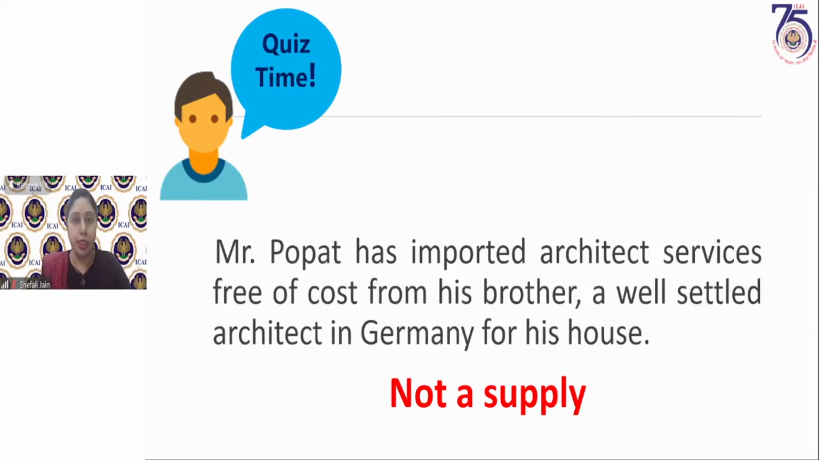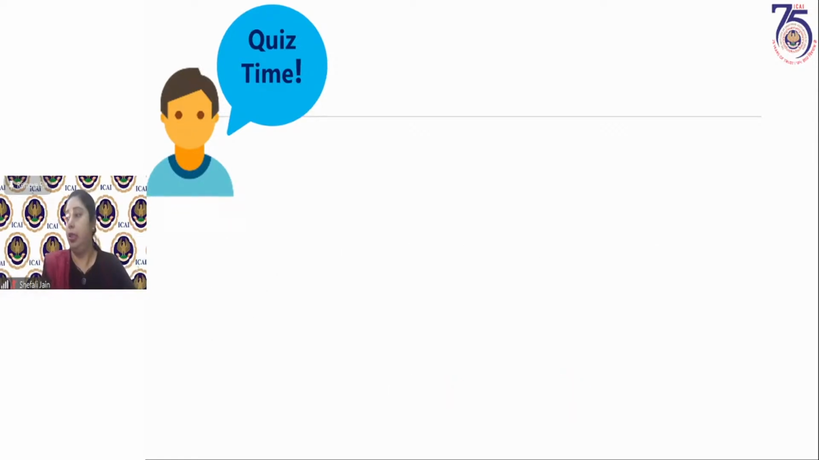So, first of all, consideration is not there. So we had to go to Schedule 1. In Schedule 1, we saw that there is a clause of import of services, but for that, we need to have these services from a related person in course or furtherance of business. Mr. Popat's brother, being a well-settled architect, is not wholly or fully dependent on Mr. Popat. Therefore, he is not a related person, and therefore this clause will not be attracted. So it is not a supply because consideration is not there. I have got correct answers now from Harish, Kadambari, and Manoj. In fact, all of you have answered correctly.